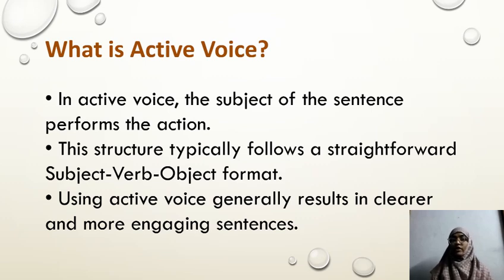So let us see one example. The dog is chasing a cat. Here, dog is the subject and chasing is the verb. Cat is the object. Here, dog is doing some sort of work. The work is chasing the cat. So that is the example. And using active voice generally results in clear and more engaging sentences. It gives very much clarity in our writing.